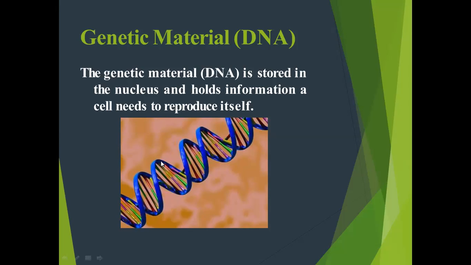In humans, 46 chromosomes, that is 23 sets of chromosomes, are present, of which 22 are autosomes and one is a sex chromosome. In males, 22 autosomes plus one XY chromosome pair are present, and in females, 22 autosomes and one XX chromosome pair are present.